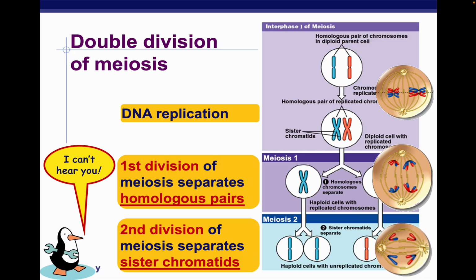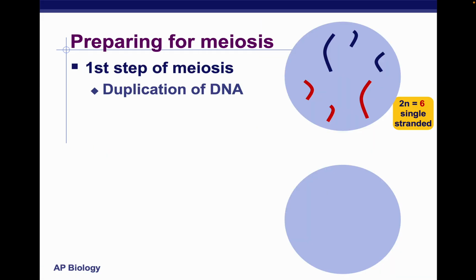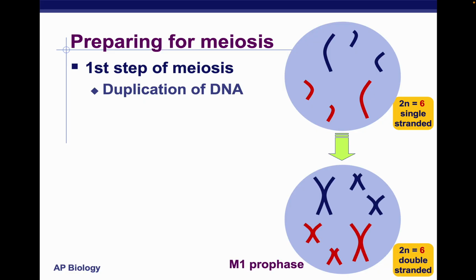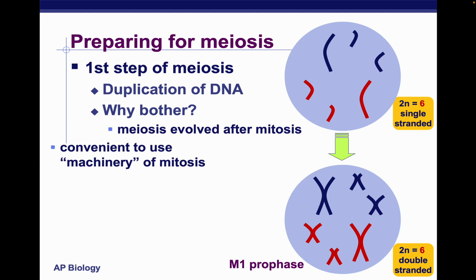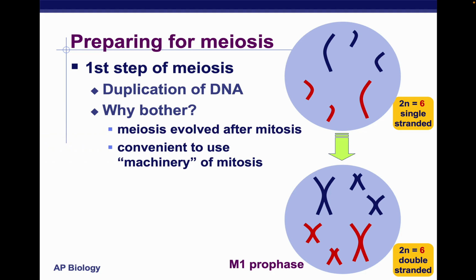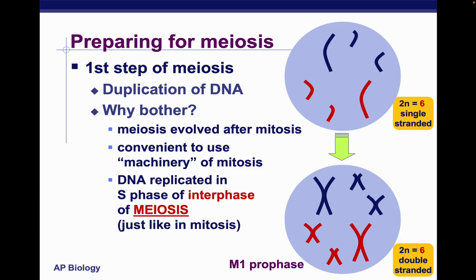The first division's main purpose is to separate homologous pairs, and the second division's main purpose is to separate sister chromatids. Preparing for meiosis is kind of similar to how we prepare for mitosis. We duplicate DNA in the first step of meiosis. There are a lot of similarities because meiosis actually evolved after mitosis, so we use similar stuff.